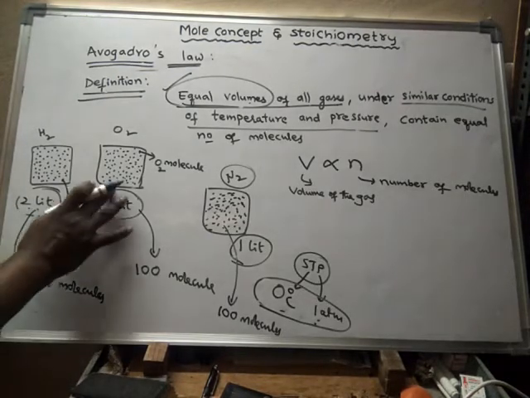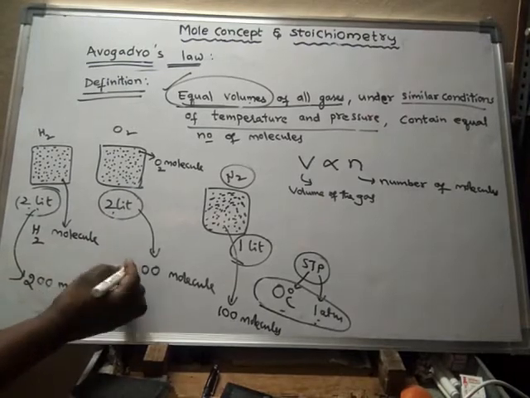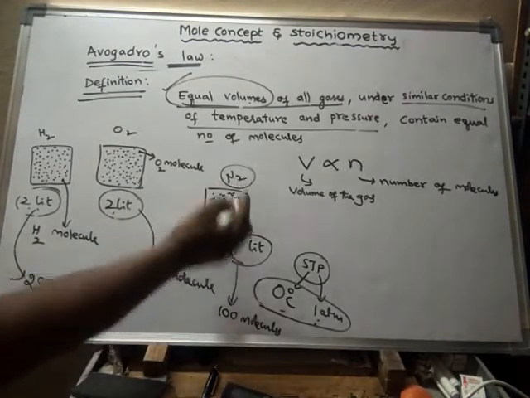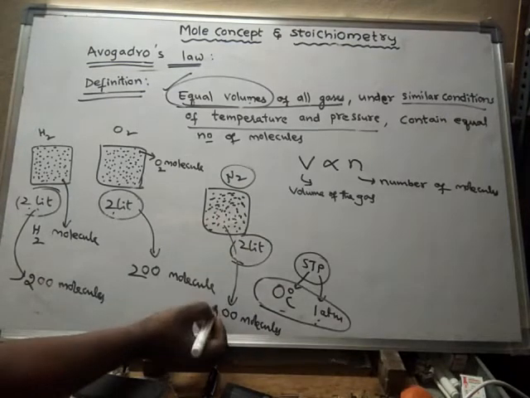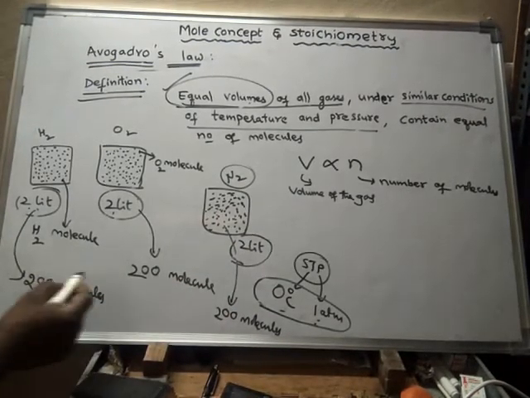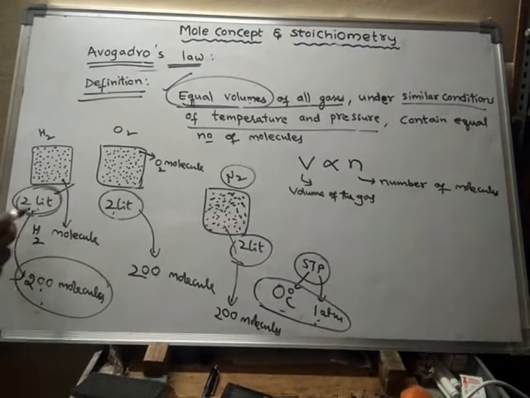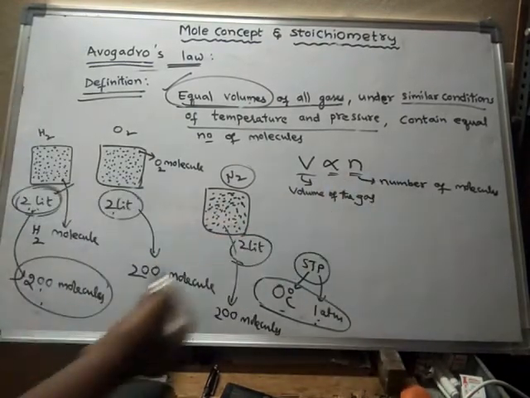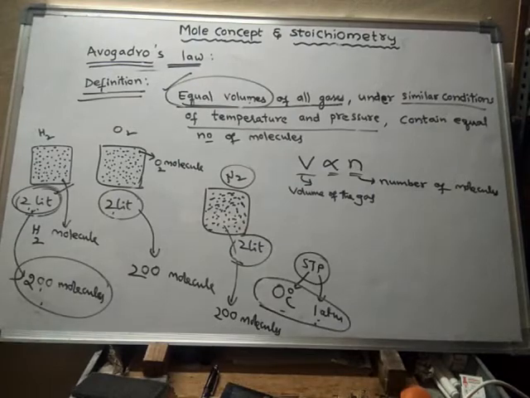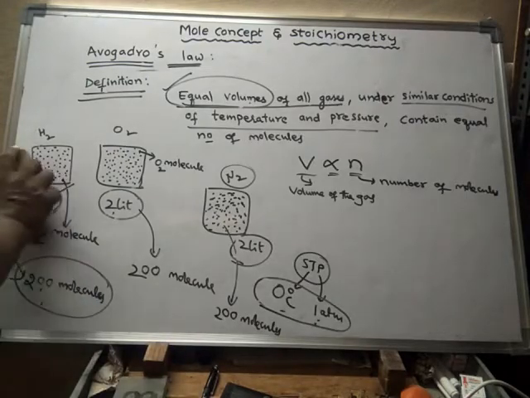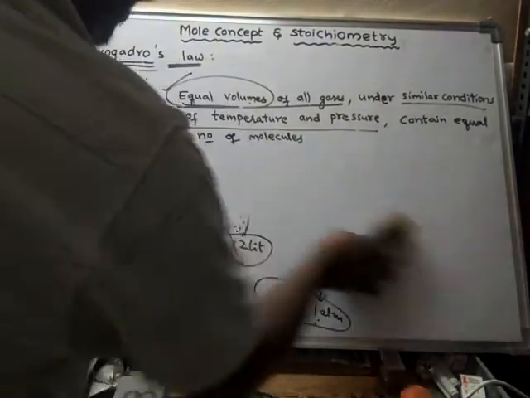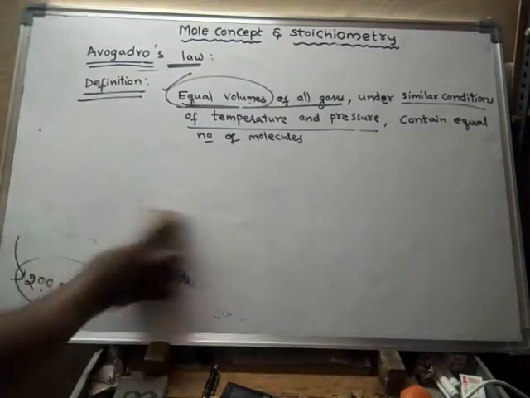If I take 2 liters here also, then again here also it will be 200 molecules. If I take 2 liters of this gas, again this gas also contains 200 molecules. That means volume is directly proportional to number of molecules. If volume is increased, number of molecules also will increase. If volume is doubled, number of molecules also will be doubled. So this is the Avogadro law. Let us see one experimental result of a certain equation.